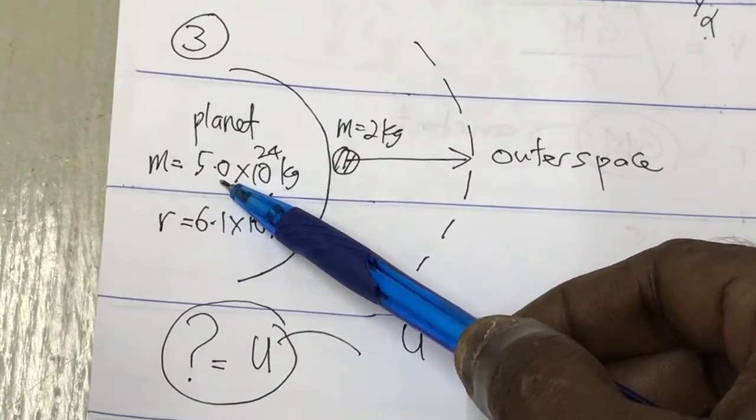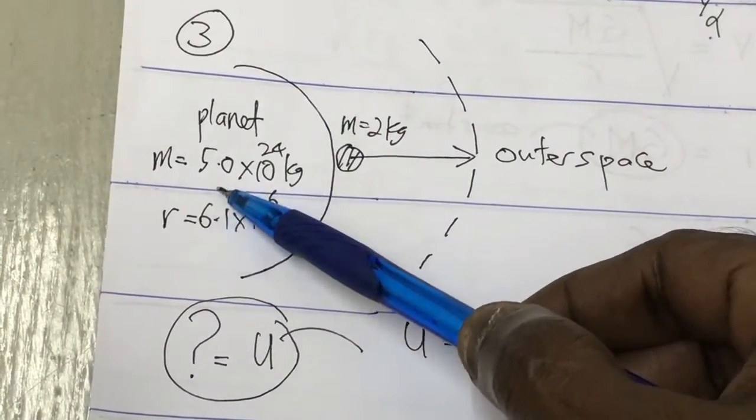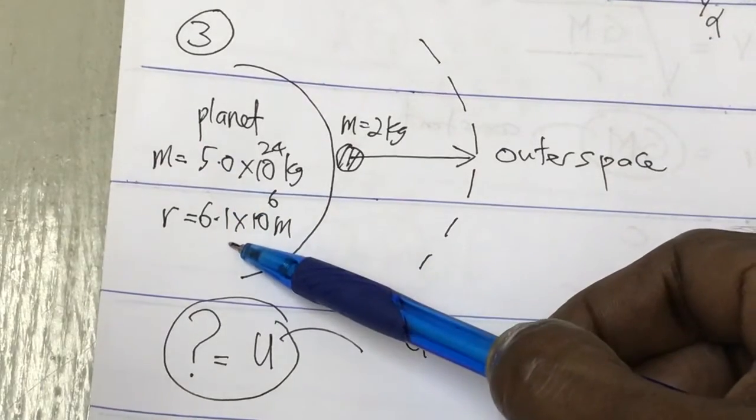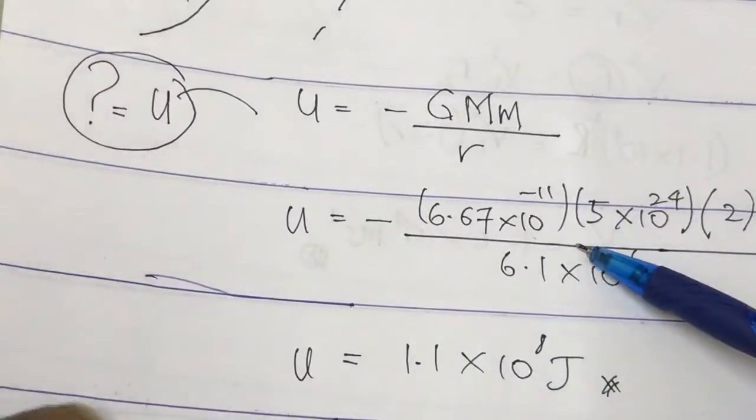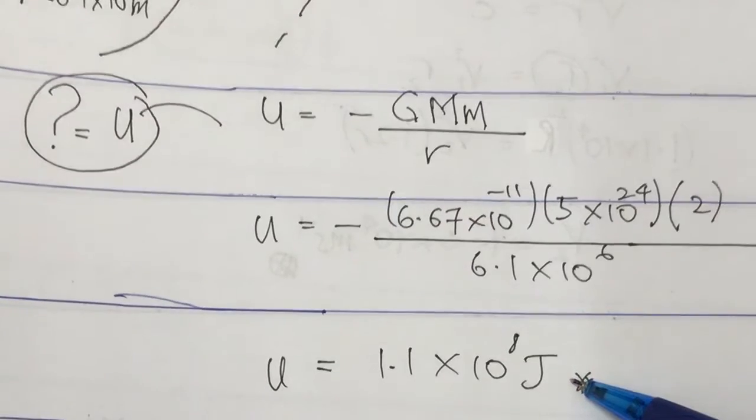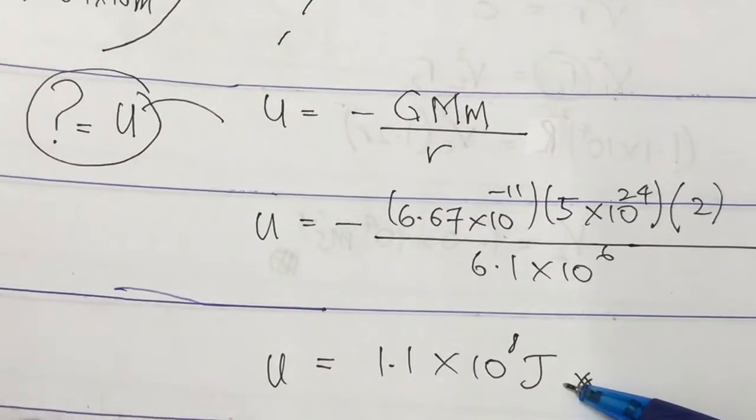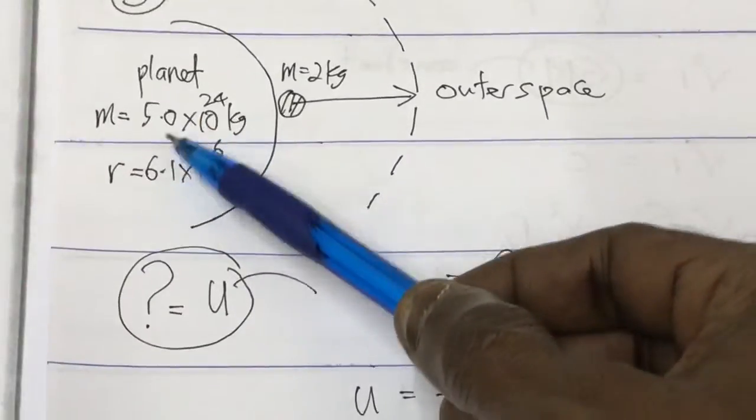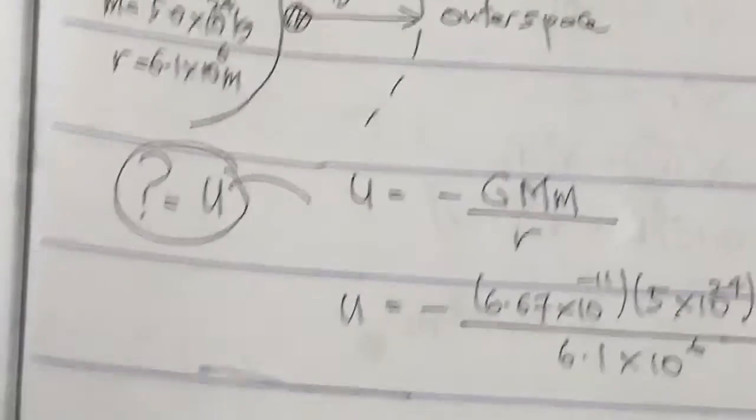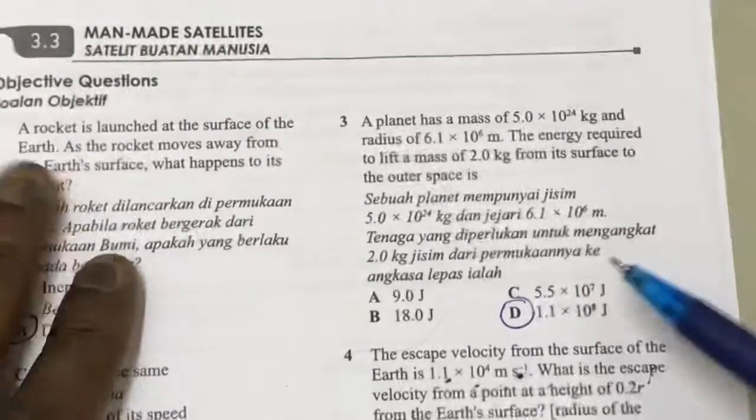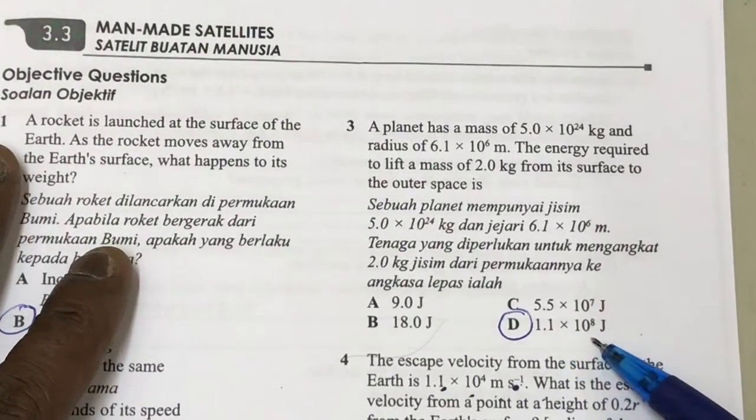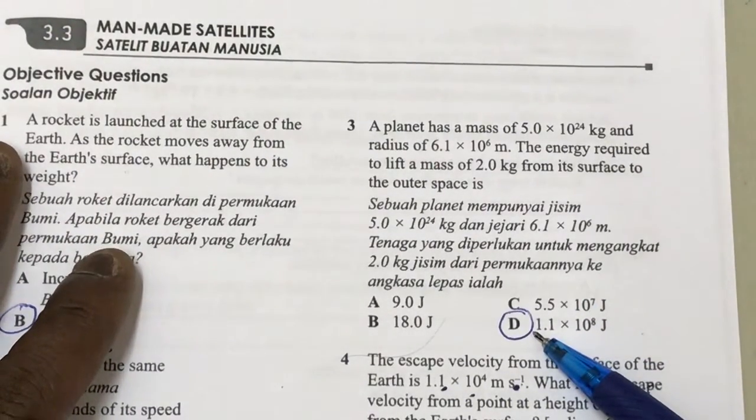R is the distance between the object and the center of the planet, which is the radius of the planet. So substitute values, you'll get the answer 1.1 times 10 power 8. The calculation is not important, but the concept involved is important. So the answer is 1.1 times 10 power 8.